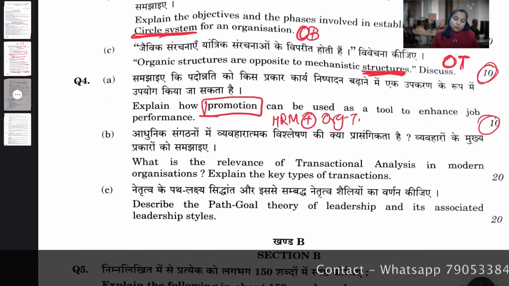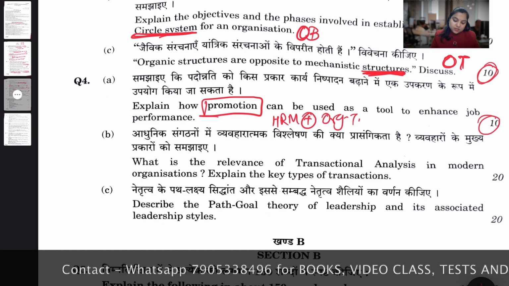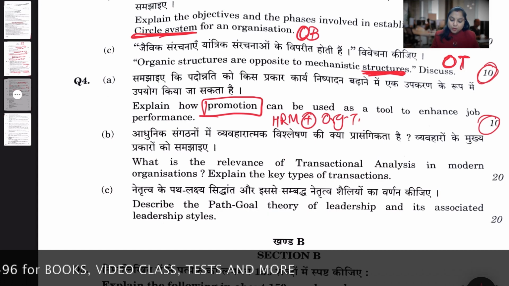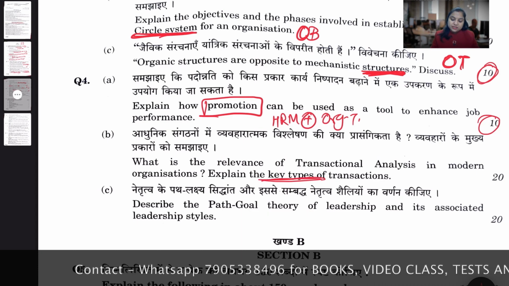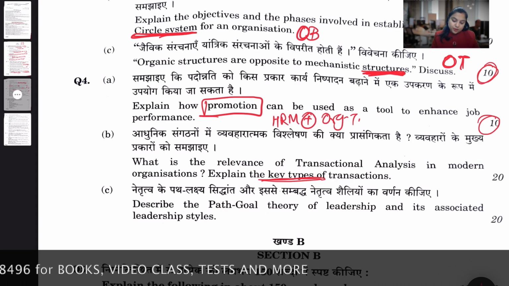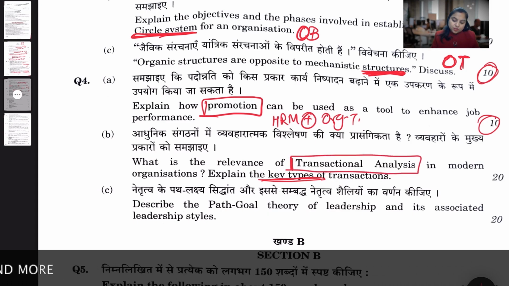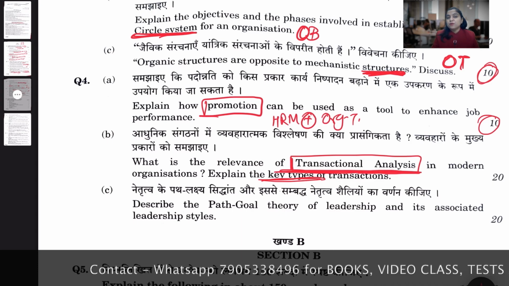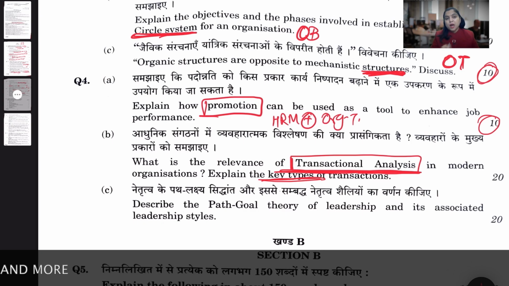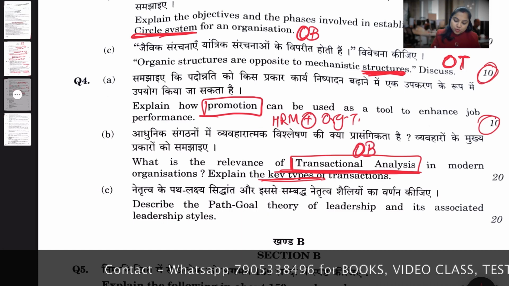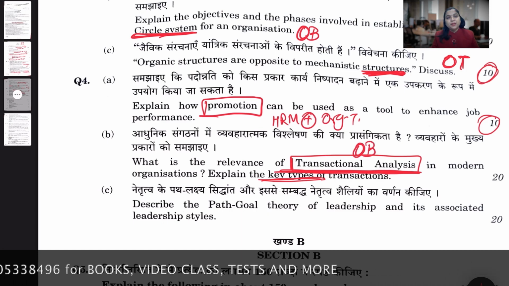Okay, so next, question number 4b. What is the relevance of transactional analysis in modern organization? Explain the key types of transactions. Okay, so key type of transactions, it depends what you are taking. It is advisable to add the example also here. So the topic is related to the creamy topic, transactional analysis. So transactional analysis so far was not a creamy topic as per the past paper, but now with this paper, it becomes a creamy topic. Topic is related to your organization behavior.